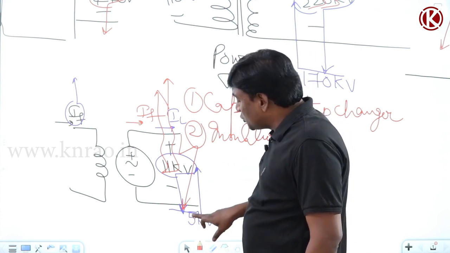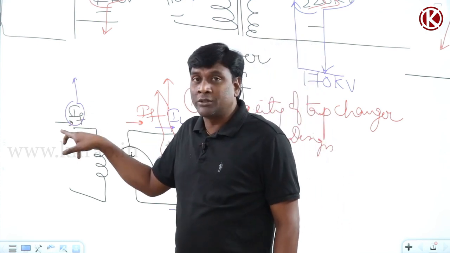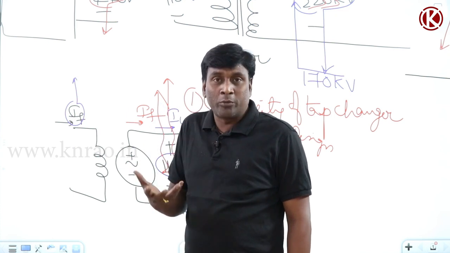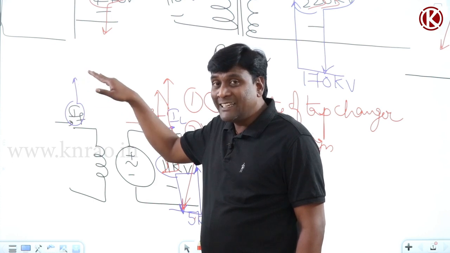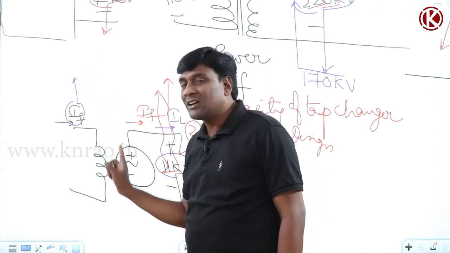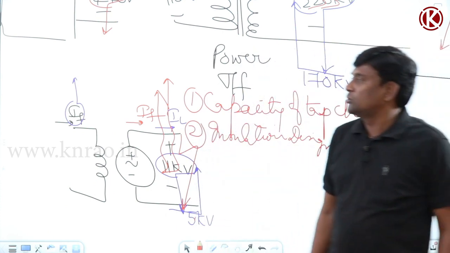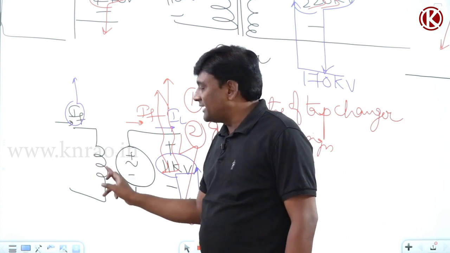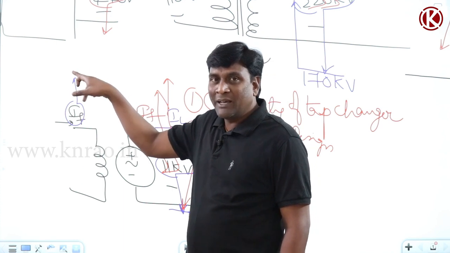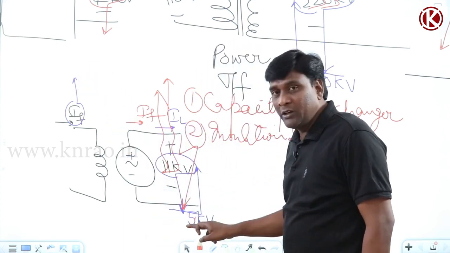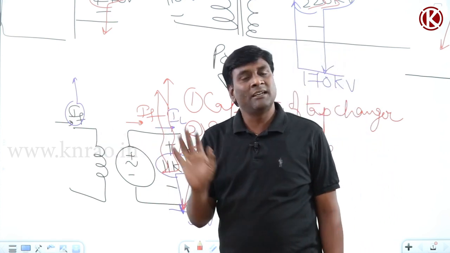Means that in order to shoot up 6 kV, or to complement 6 kV, how much field current should be excited? More field current. So how much more field current has to be injected? Depending upon that, the area of cross section of the copper of the field winding has to be designed. So the area of cross section of the field winding will be the deciding factor for the maximum field current. That maximum field current will be decided at the dip in voltage, meaning the complemented voltage. So the design of this will be decided by this.